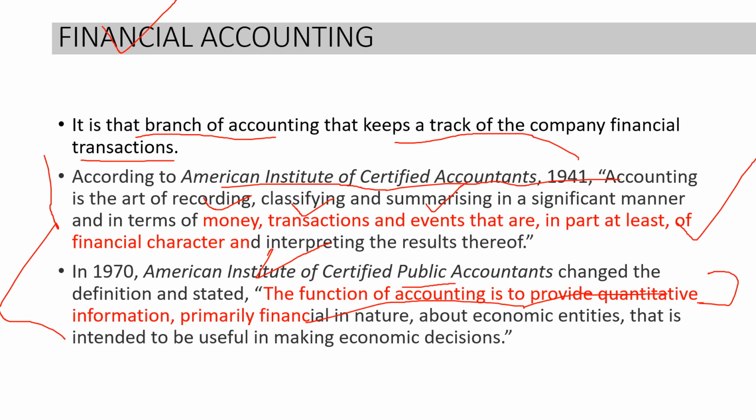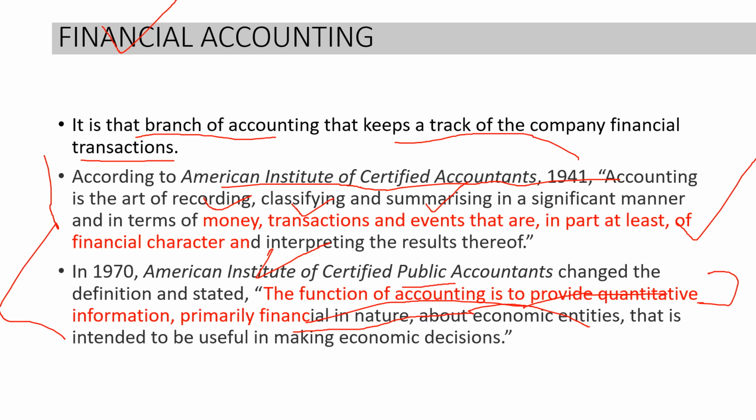Now, it provides quantitative information, primarily financial in nature, about economic entities. What does that mean? Quantitative information means it deals with the transactions which are measured in terms of money, in quantity or in numbers. We discussed this in the lesson on transactions, in the terminology of accounting. So that means it avoids qualitative information, such as skills and development and efficiency improvement of the employees, or the technology updated in the company.